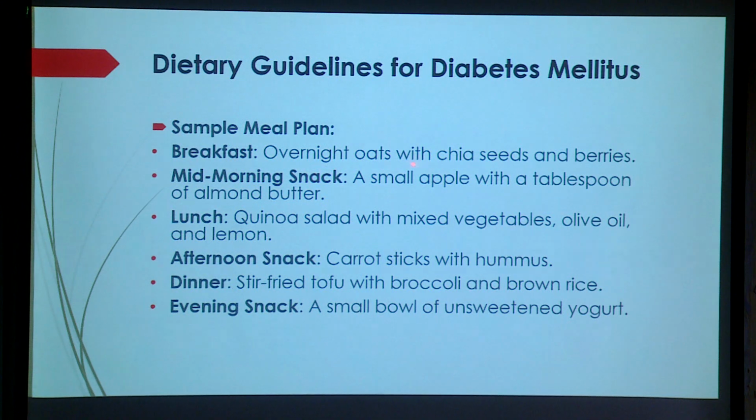He can take overnight oats or chia seeds and berries, or otherwise he can take fruits also, which normally I am saying. That way also we can go. Mild moderate snacks: a small apple or a tablespoon of almond butter. Lunch: quinoa salad or mixed vegetable omelette. Only simple food. We should restrict all carbohydrate diets.